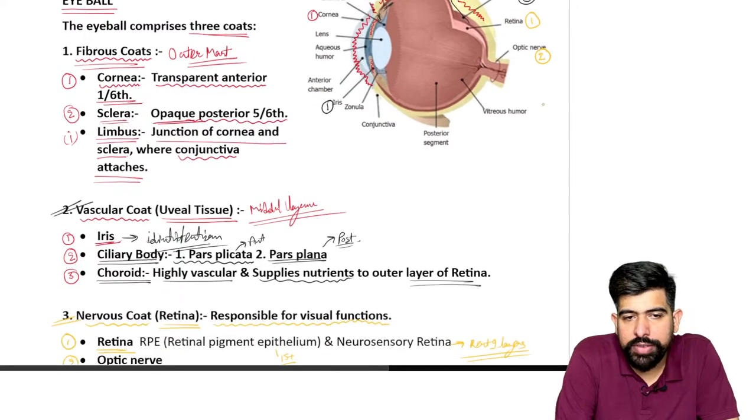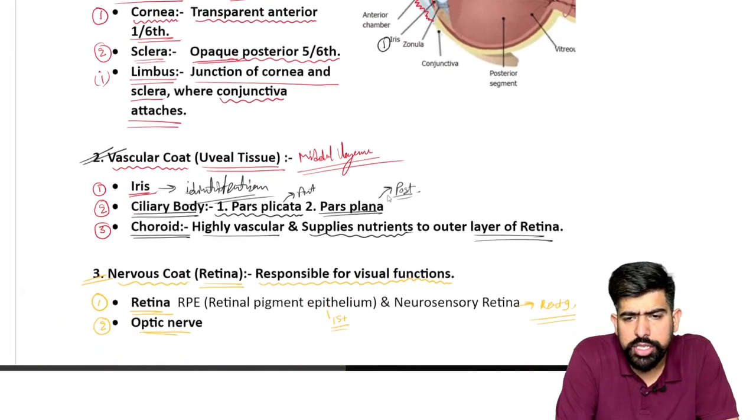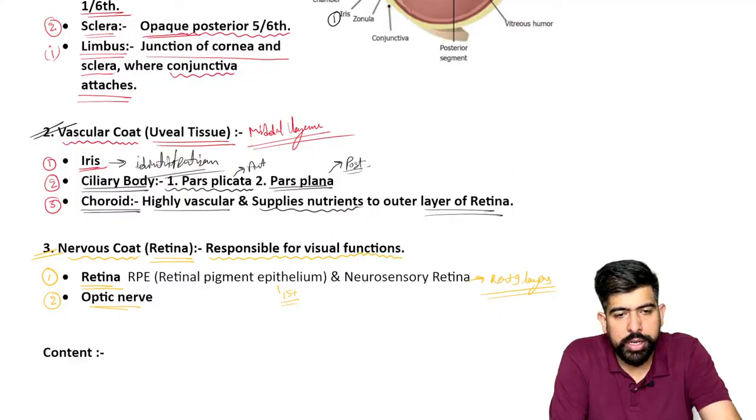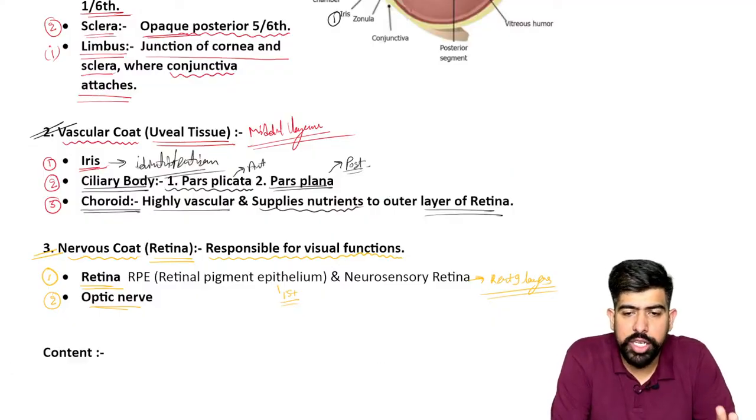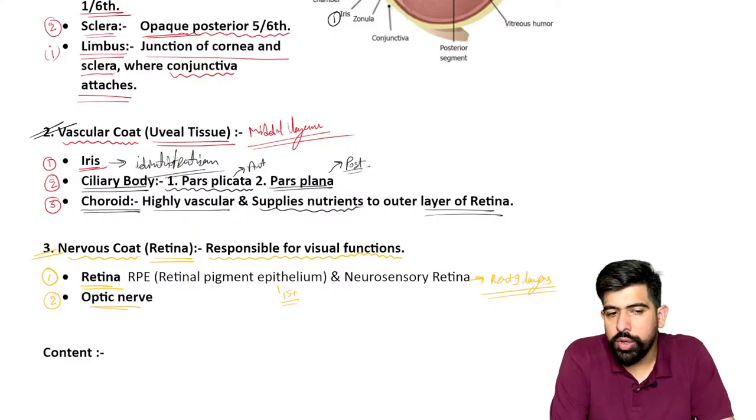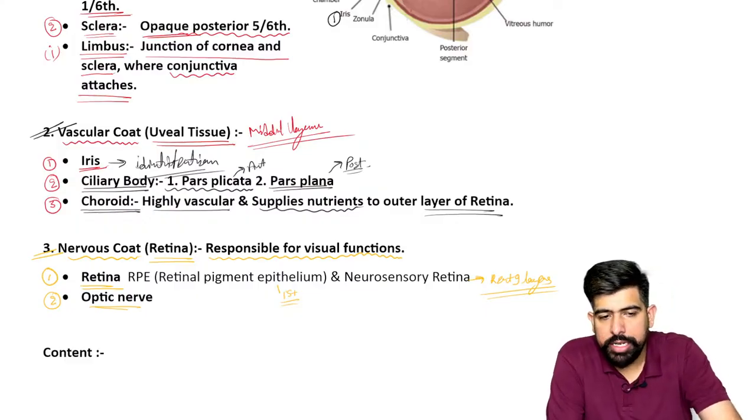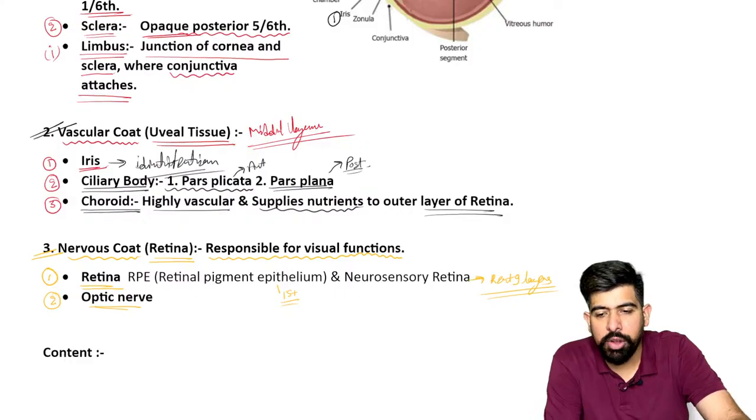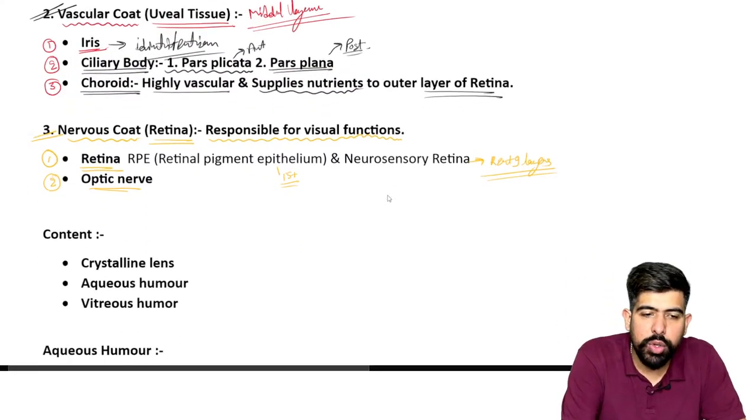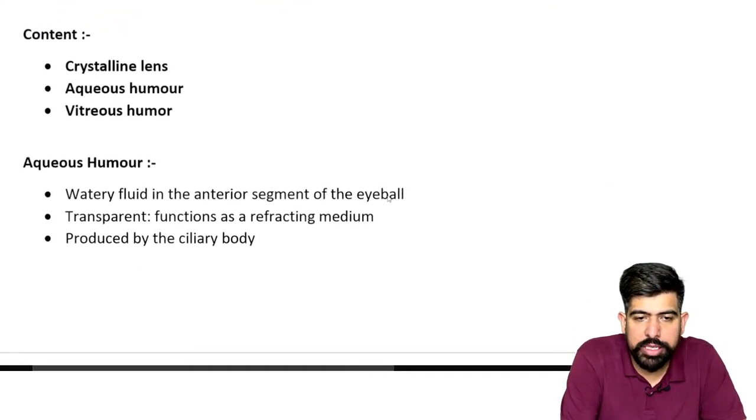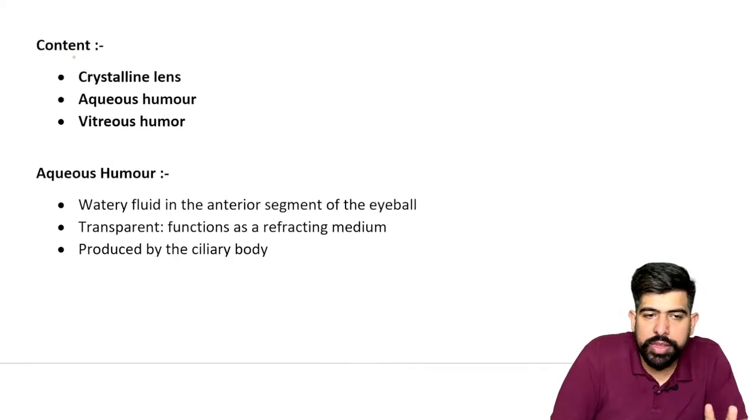So I hope now you understand all the structures that we have to cover here. We covered all three layers: the fibrous coat, the vascular coat, and the nervous coat. Now we are moving forward. I'm covering it a little bit basic because later in the diseases we're going to talk about these layers and structures, so maybe you guys don't know these basics. That's why I'm covering this much. Now we have covered the layers.